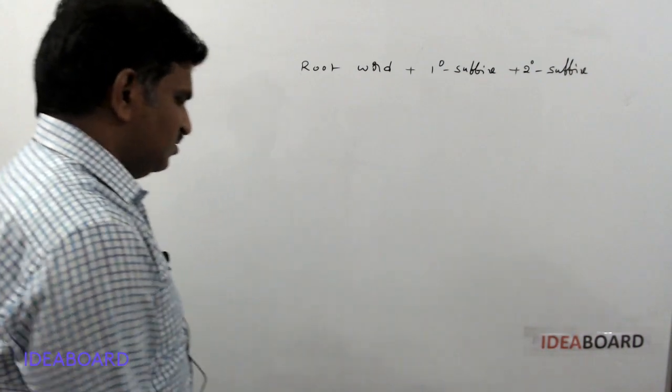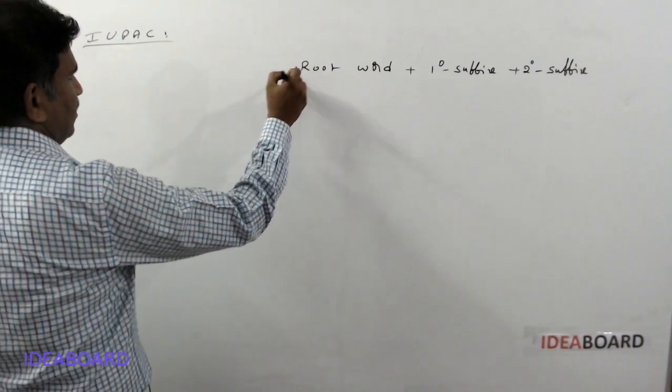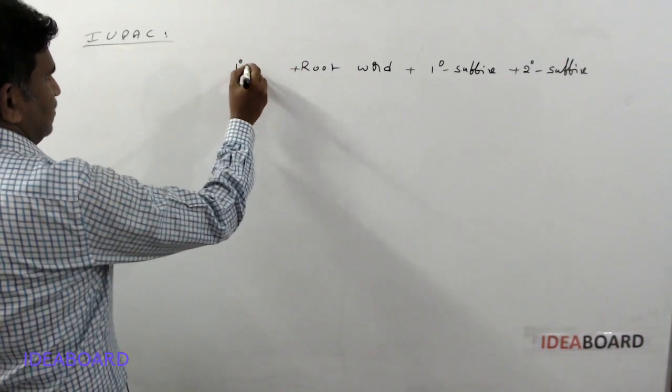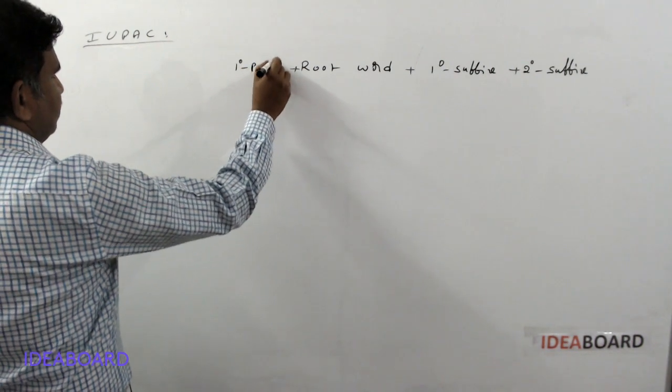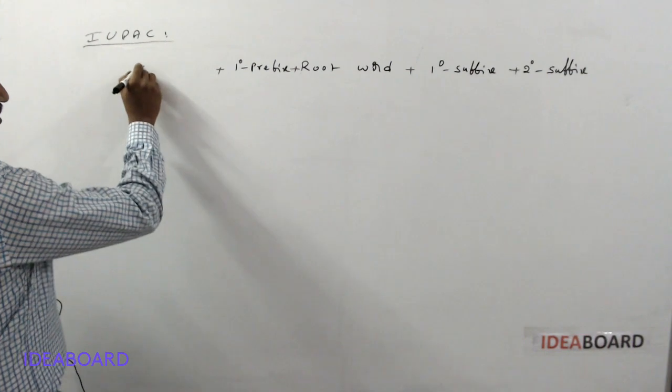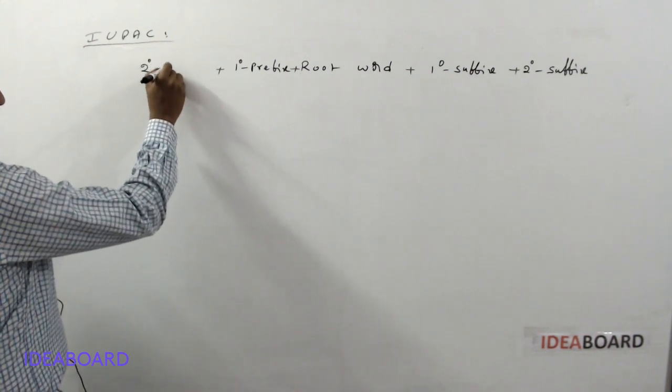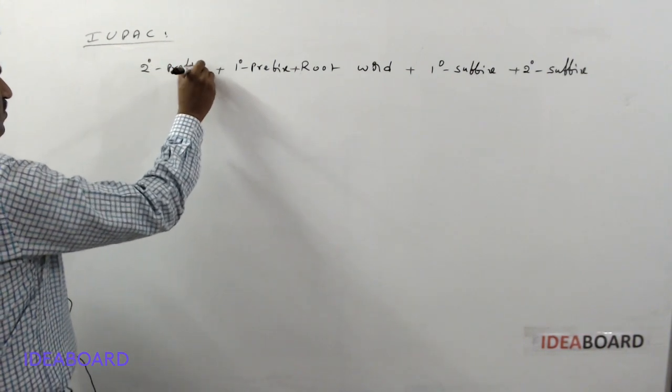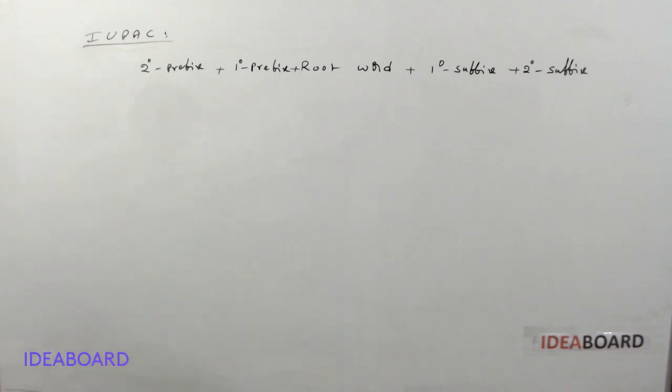Along with this, we have the primary prefix, and next the secondary prefix.